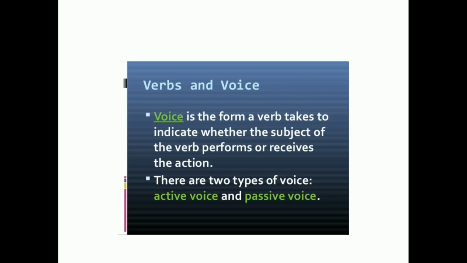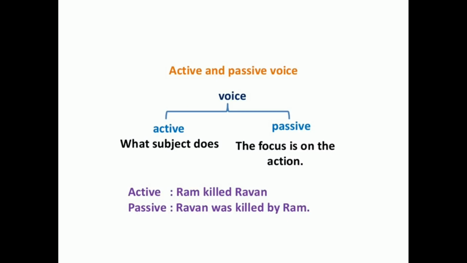Now, how would you know if the verb is active or passive? Well, when the subject of the verb is the doer of the action, then it is the active voice. Let me repeat. When the subject of the verb is the doer of the action, then it is the active voice.